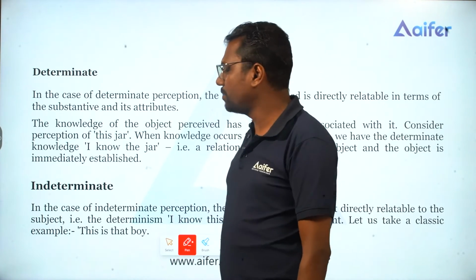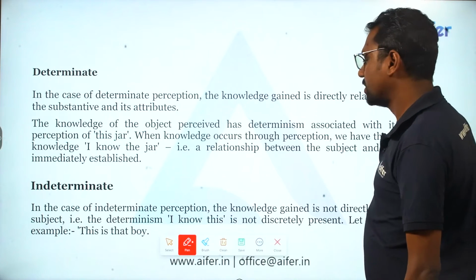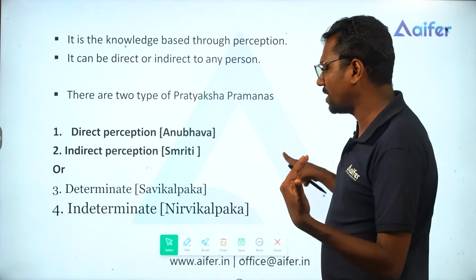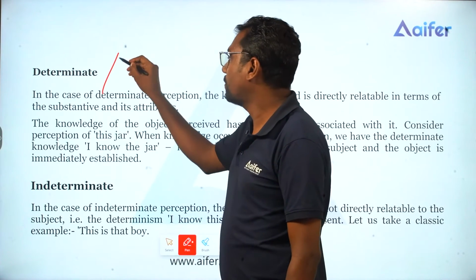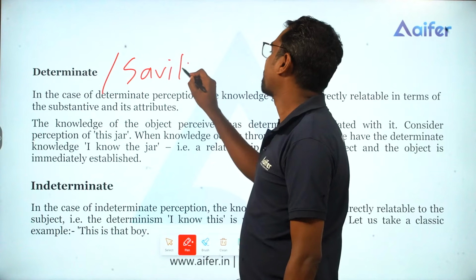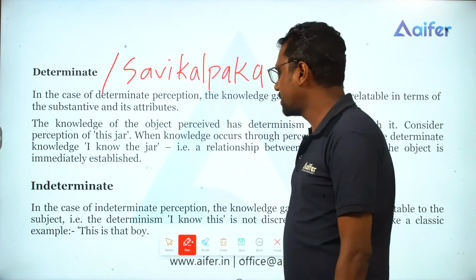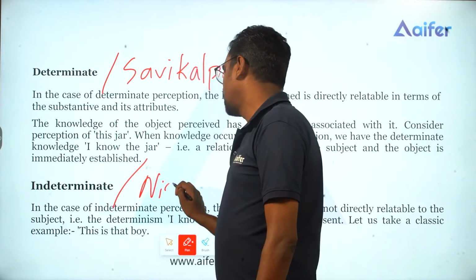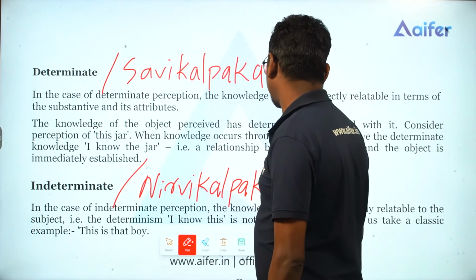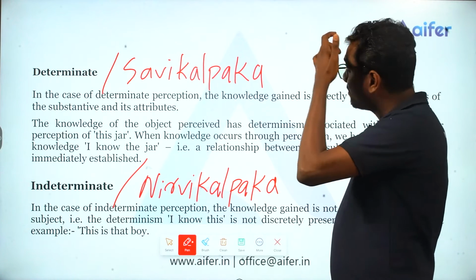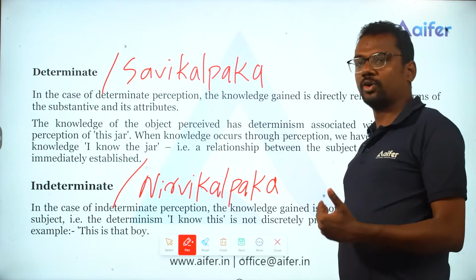Next we have determinate or indeterminate. Determinate is also known as Savikalpaka, and indeterminate is known as Nirvikalpaka.